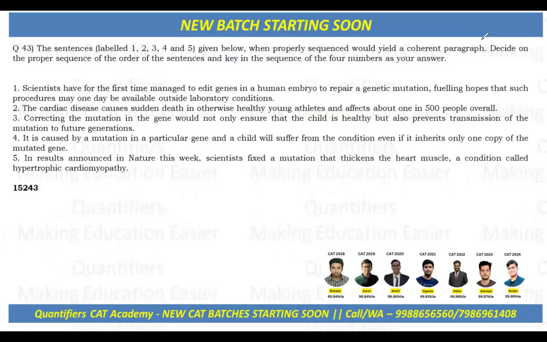Okay, so let's look at this particular question. It's on parajumbles, right? And the case is that instead of four sentences, here there are five sentences. Generally, the trend is that the CAT gives four sentences, but the CAT in the year 2017 has given five sentences.